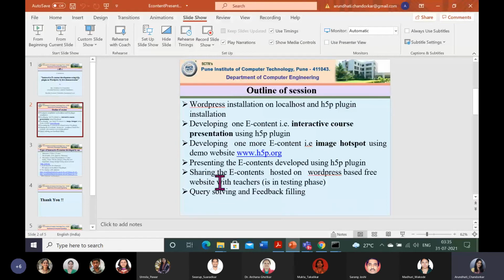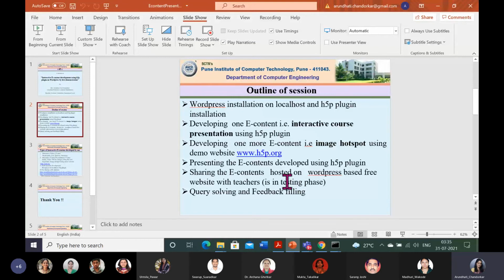So about the last two that I shared with you: presenting the e-contents developed using the H5UP plugin. Throughout this session, I was working on localhost, so only I can interact with my contents. So that I am skipping. My plan was to show you through screen sharing by interacting with my own contents on the local host. Instead of that, I explored more, which is in testing phase, and I will give those links to you. You interact with my e-content from your side.